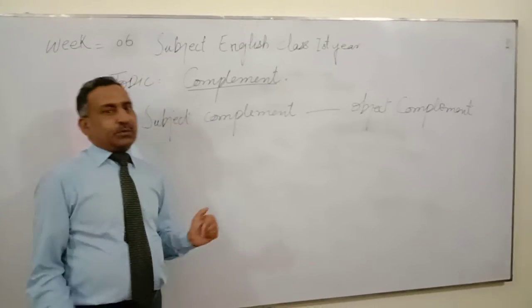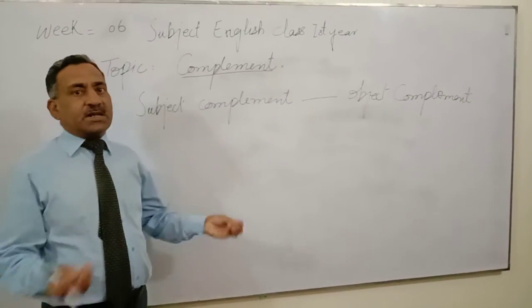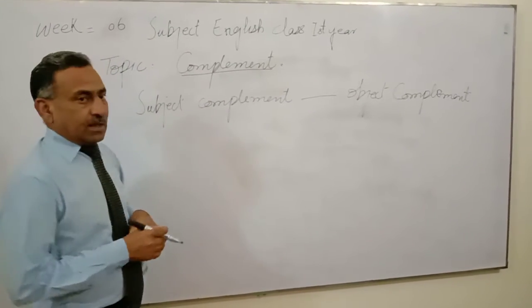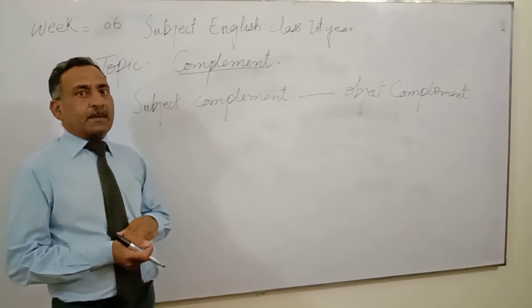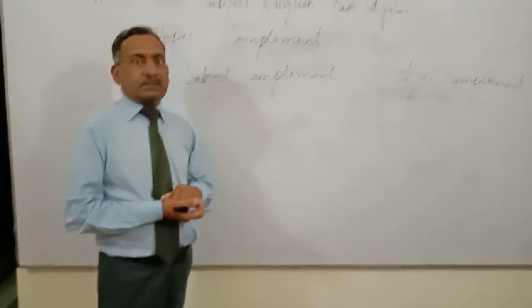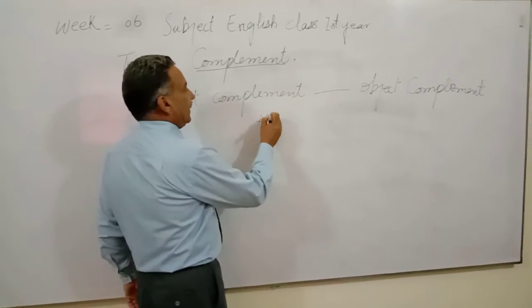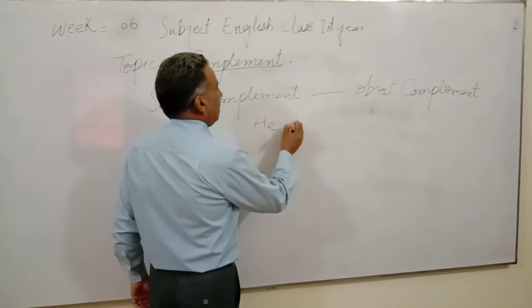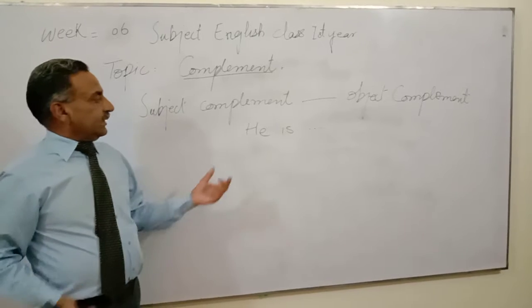So the very first question is, what is complement? Complement is a word that completes a sentence. For example, "He is ___."